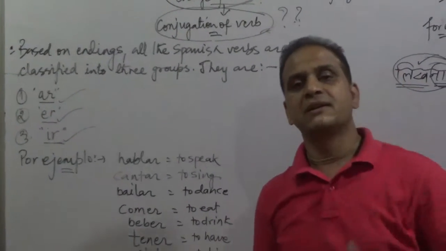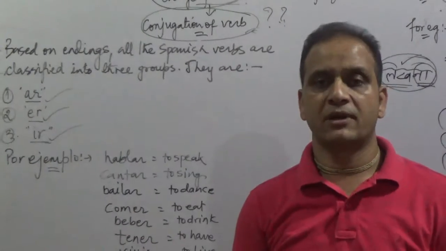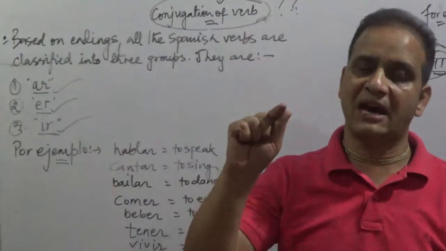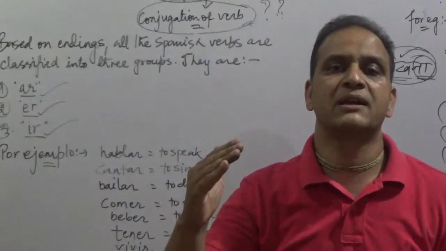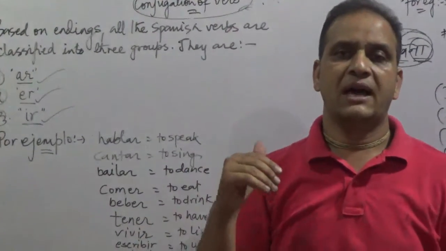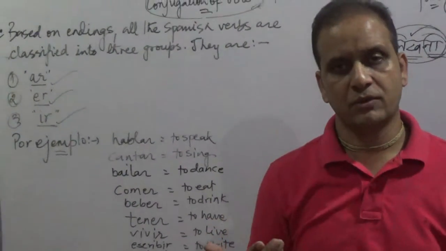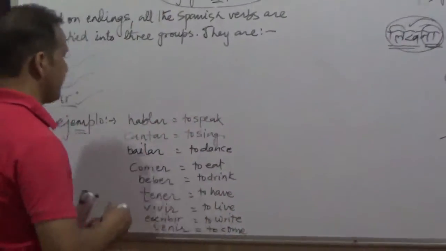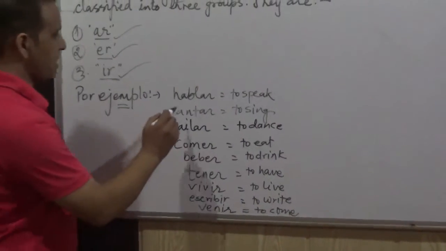So you will find all the Spanish verbs will not be ending in the same way. There will be some verbs which will be ending in AR, so they belong to AR group, that is the first group. Some Spanish verbs will be ending in ER, so they belong to ER group, that is the second group. And the rest end in IR, so they belong to the third group, IR group. To make you understand it better, I will give you some examples. Por ejemplo means for example.